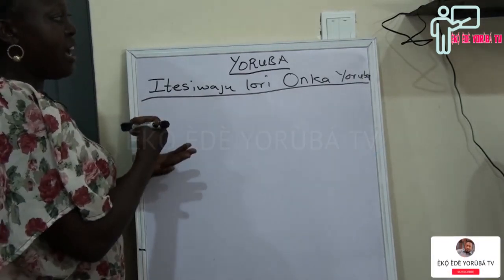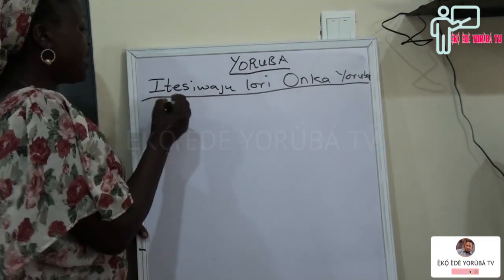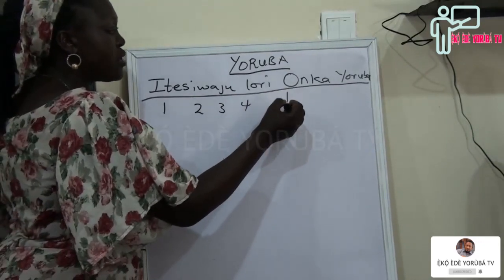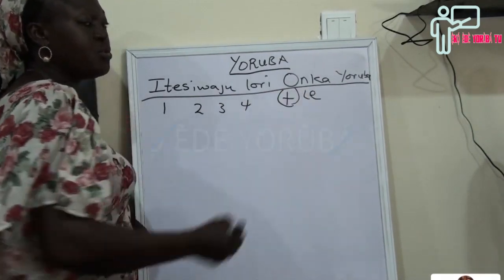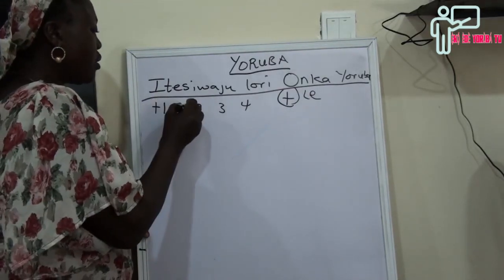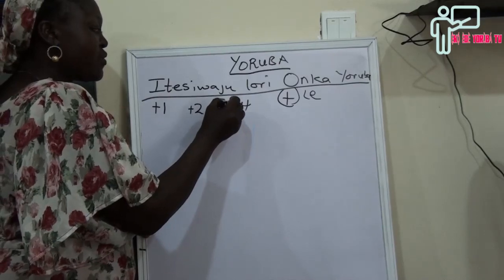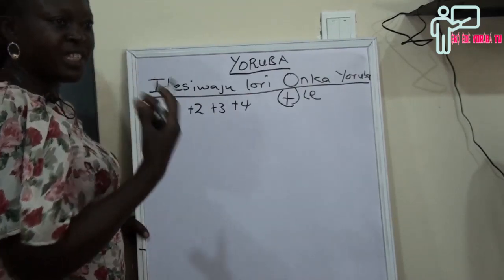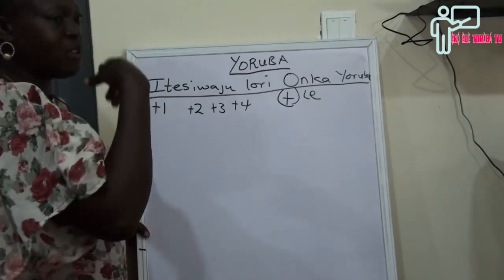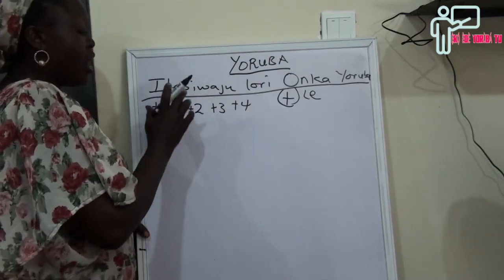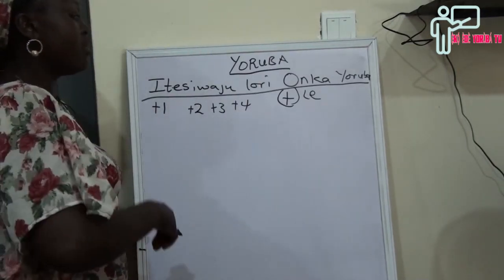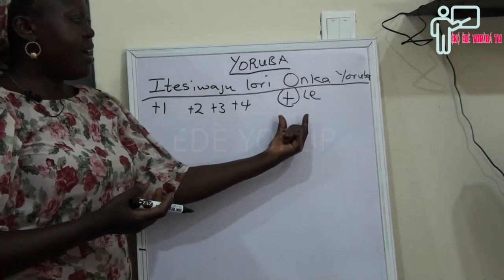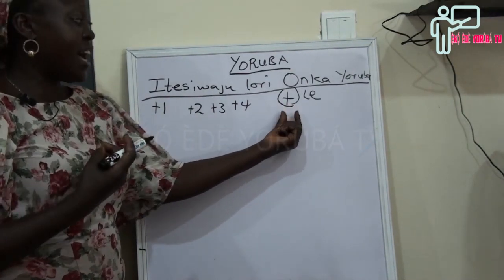Now, I've told you that when we have anything 1, 2, 3, 4, we have what we call plus, which is le in Yoruba. That is +1, +2, +3, +4. Anything with 1, 2, 3, 4, maybe 21, 31, 32, 102, will be increasing. We call it le, ami aropo, that is the additional sign.